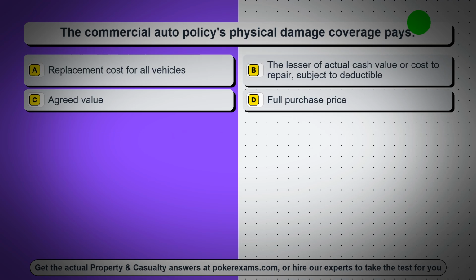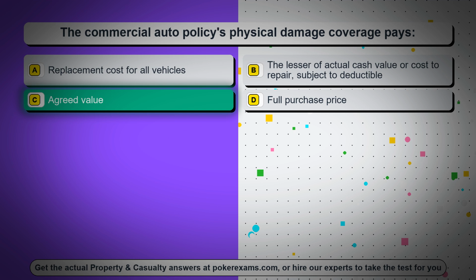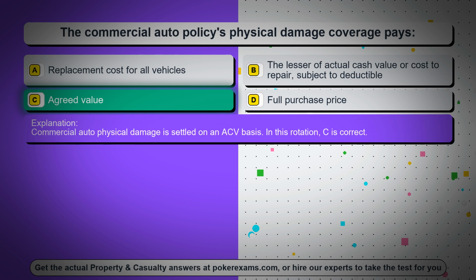Question 29. The commercial auto policy's physical damage coverage pays. Option A, replacement cost for all vehicles. Option B, the lesser of actual cash value or cost to repair, subject to deductible. Option C, agreed value. Option D, full purchase price. The correct answer is option C, agreed value. Commercial auto physical damage is settled on an ACV basis. In this rotation, C is correct.